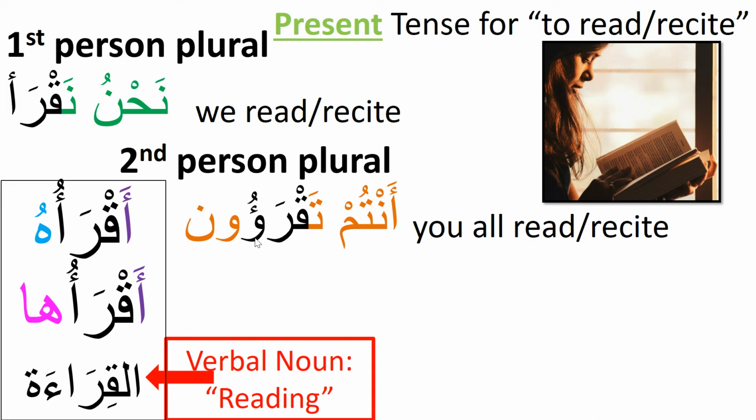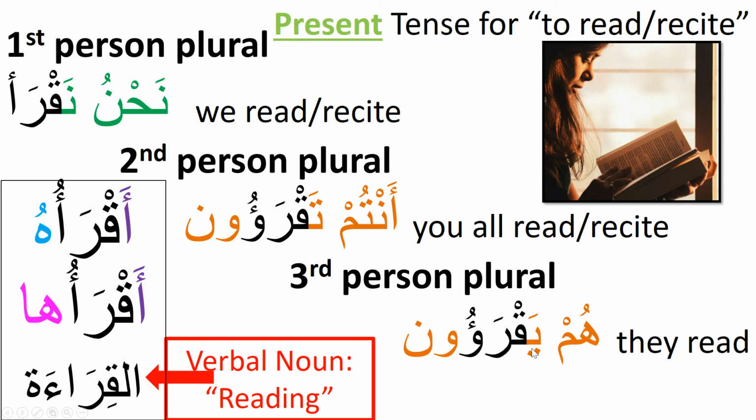But for now, just know that for this verb, in most instances, there's an aleph seat, but in the case of you all, there's a wow seat for that hamza. So this is antum taqra'un, and for they read, hum yaqra'un. Notice also here we have a wow seat as well. So it's not just the you all instance, but it's the they instance. So hum yaqra'un takes a wow underneath the seat, underneath the hamza.